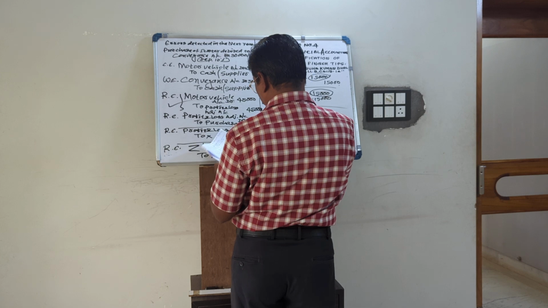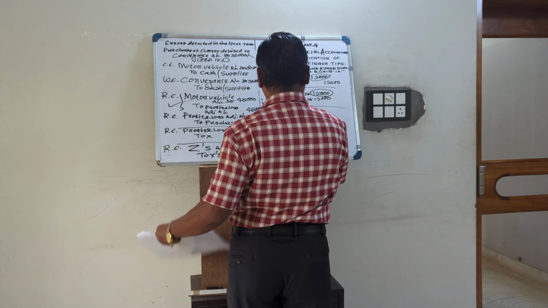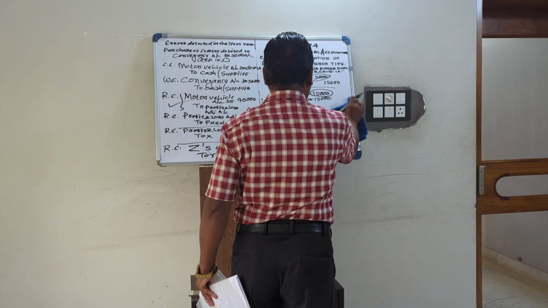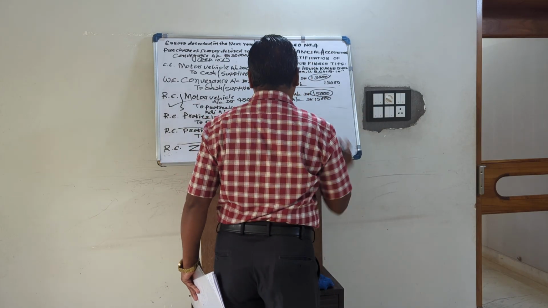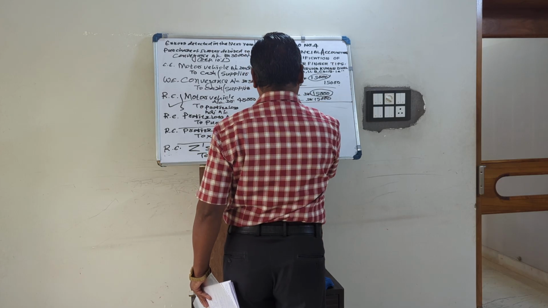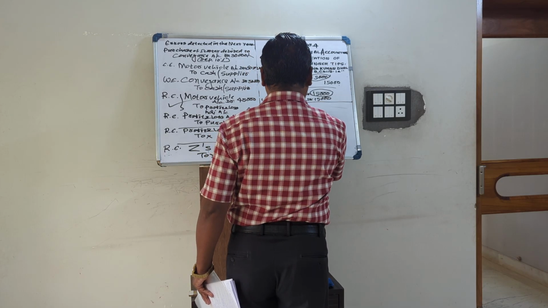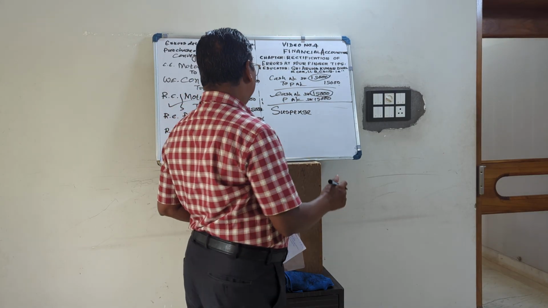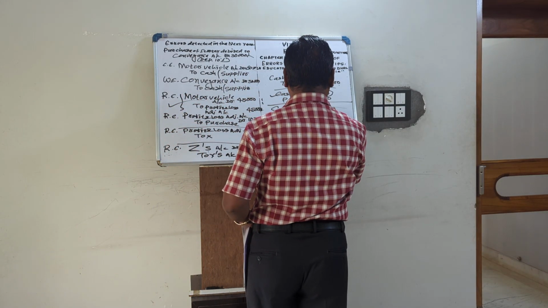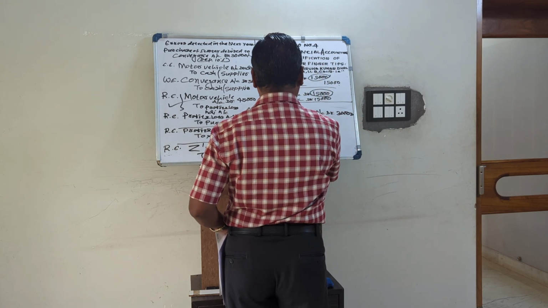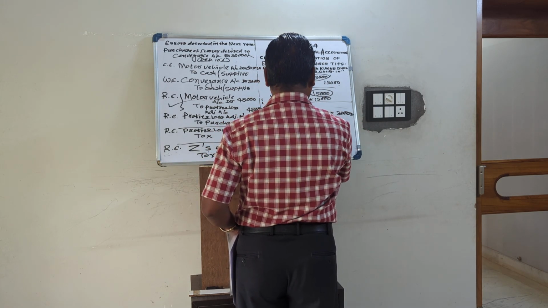So suspense account debited, because it is a one-sided error. In case of one-sided error, we have already passed through suspense account. If it is a debit balance, it is taken as an asset. If it is a credit balance, it is taken as a liability. Now we will debit suspense account 30,000, double the amount, to P's account.